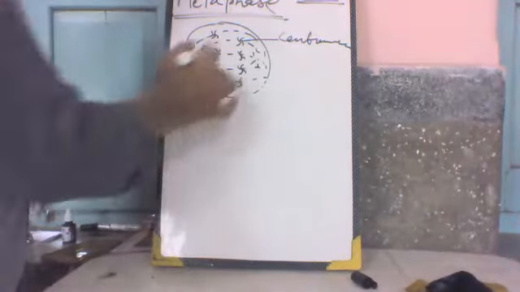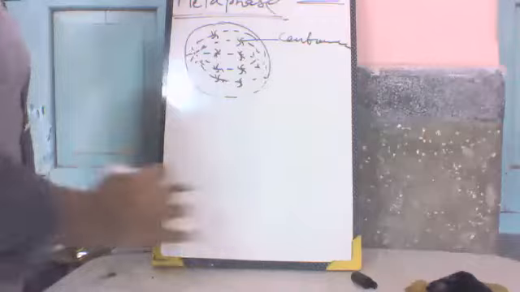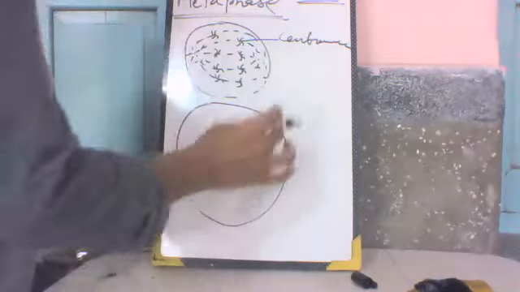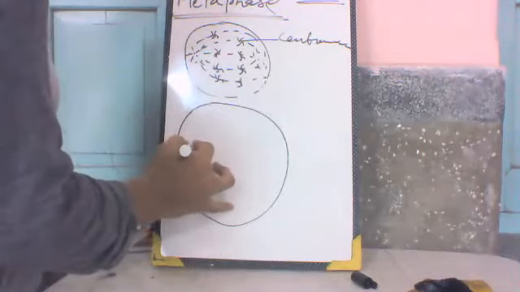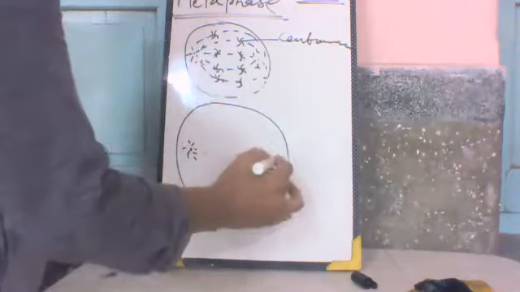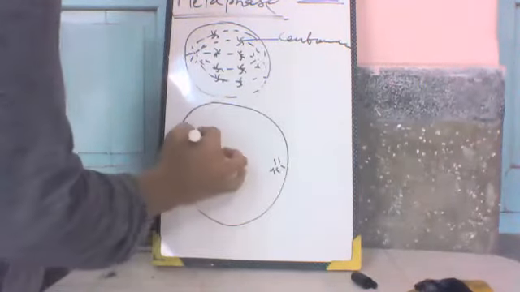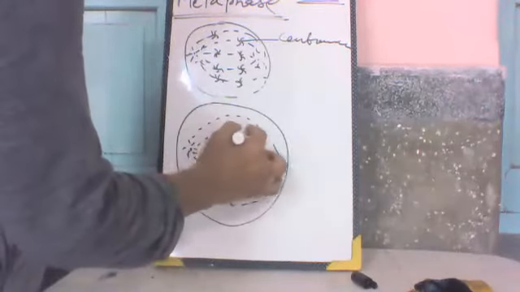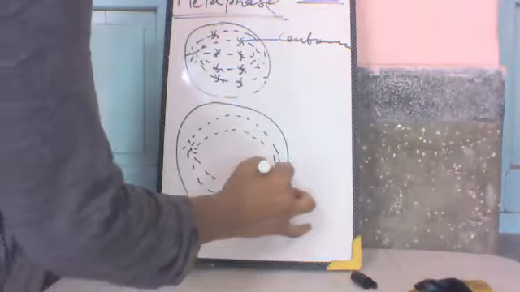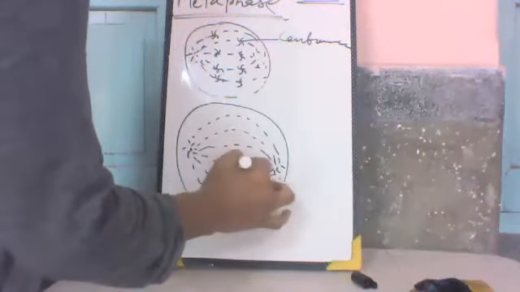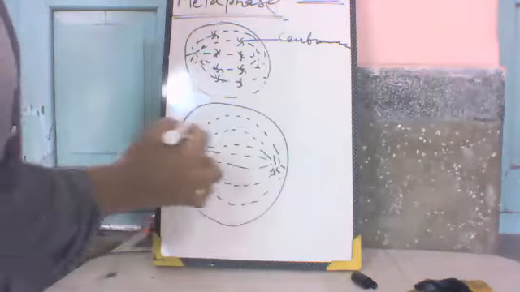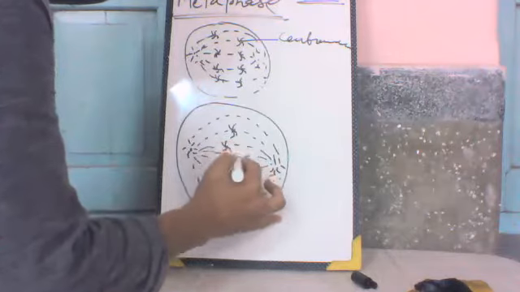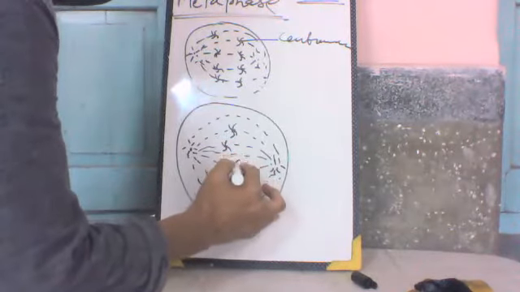After that, in anaphase, these are the spindle fibers. When they arrange at the equator, the chromosomes arrange at the equator.